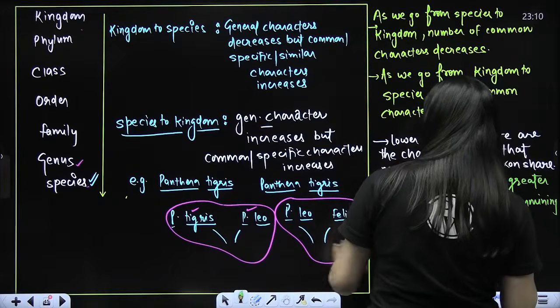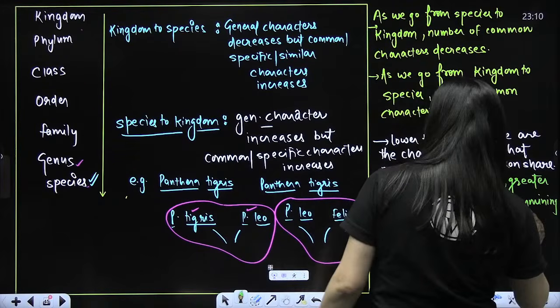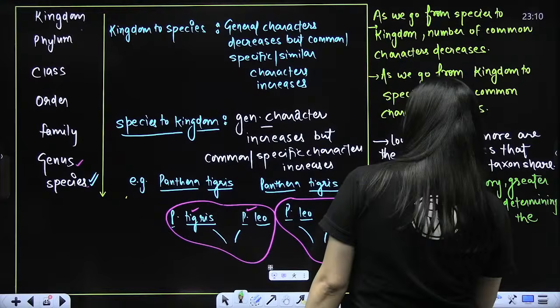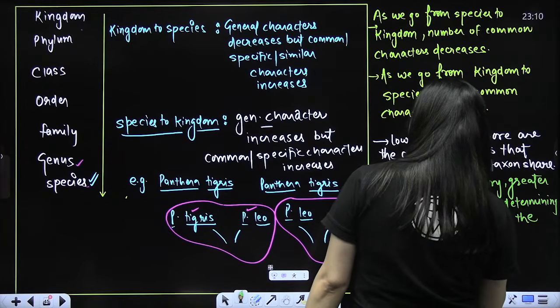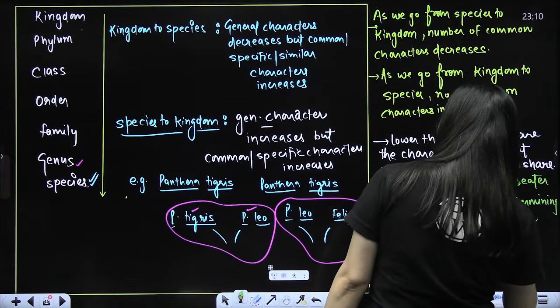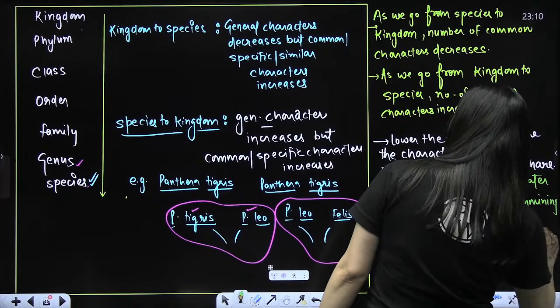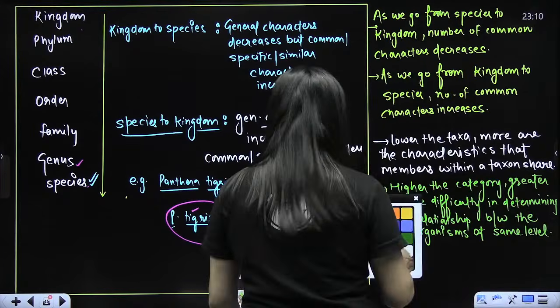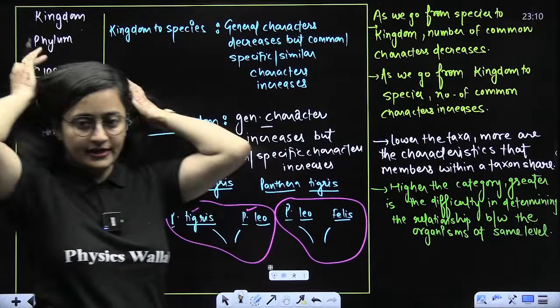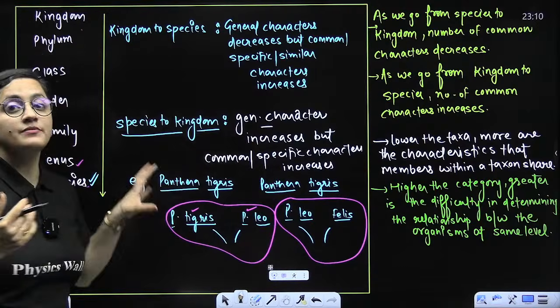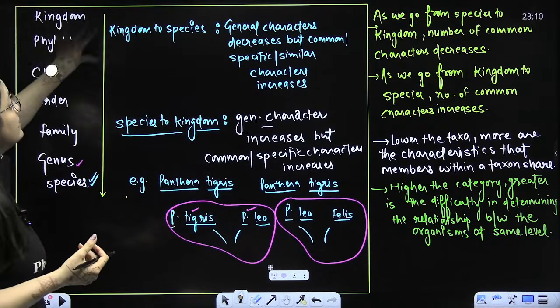Please understand the language here. So that's what you need to see. Higher the category, in lower categories similarities are more, in higher categories similarities are less.